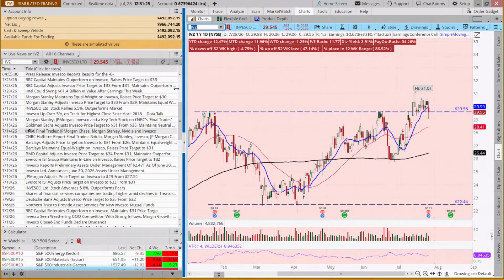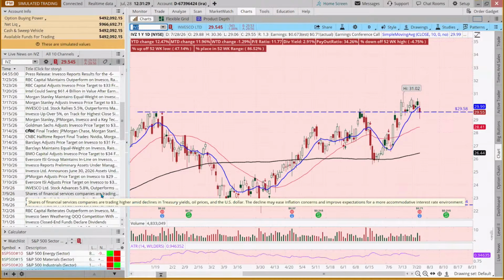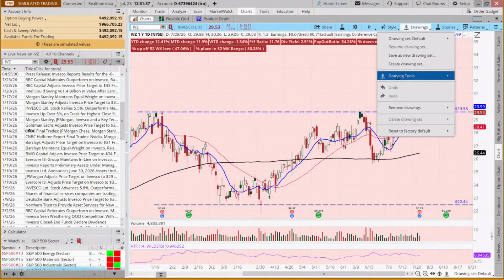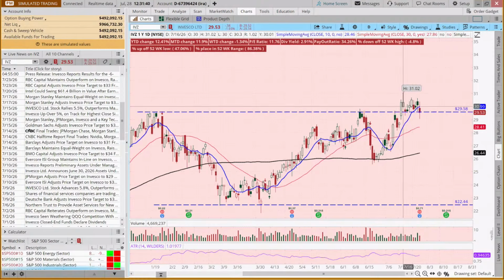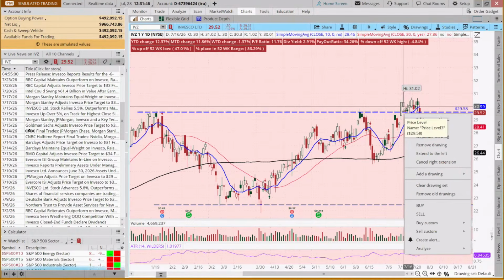Now, is this the only way we can determine a target? No, there are lots of other ways, even with a pattern like this, that we could determine a target. One of them is using the Fibonacci. So we could also come here and then click on this resistance level.